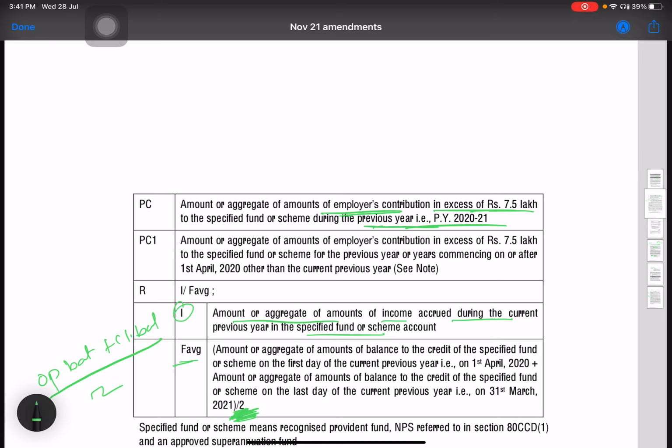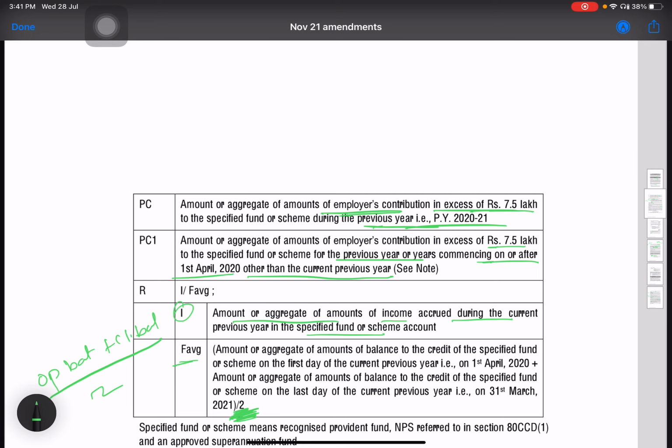Amount or aggregate of amounts of employer's contribution in excess of 7.5 lakh for the previous year commencing on or after 1st April other than the current previous year. Okay. So value of PC1 will be employer's contribution in excess of 7.5 lakh for the previous year commencing on or after 1st April 2020 other than the current previous year.